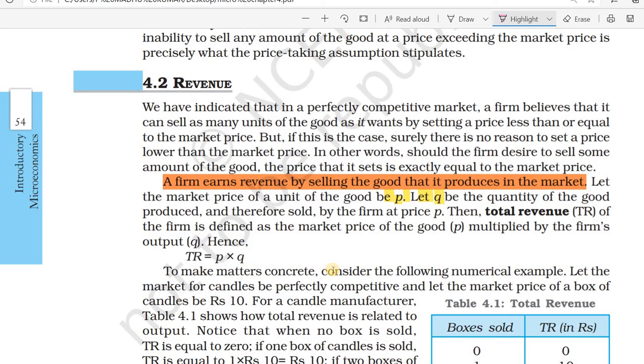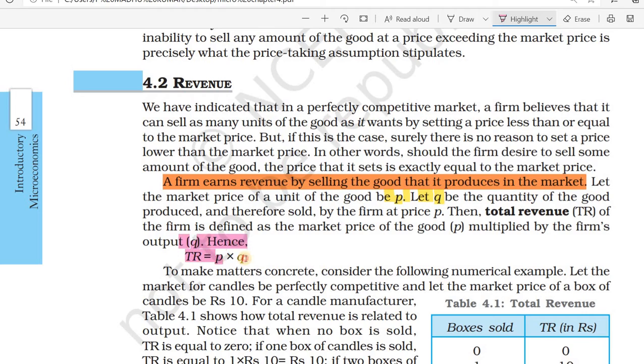Suppose a producer is selling 10 apples for 5 rupees, then 10 into 5, 50. That is his total revenue. If we calculate the quantity of the good produced and sold by the firm, we get the total revenue, meaning we multiply price into quantity.